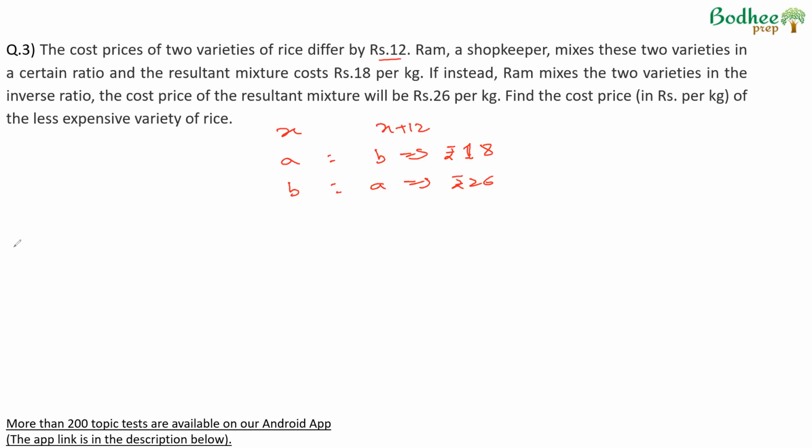And therefore, we can say in the first case, AX plus B into X plus 12. That is, A kgs at rupees X and B kgs at X plus 12 is taken. We get an average price of 18 for the entire weight. So 18 into A plus B. In the second case, B kgs of X, so the total price will be BX, and A kgs at X plus 12 price, so A into X plus 12, will give an overall price of 26 into A plus B.